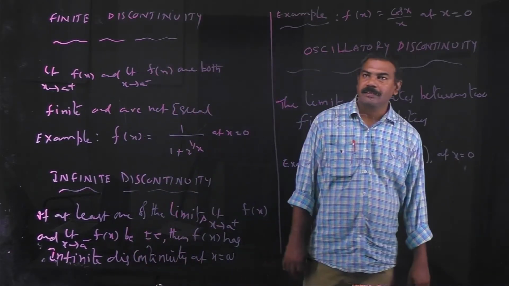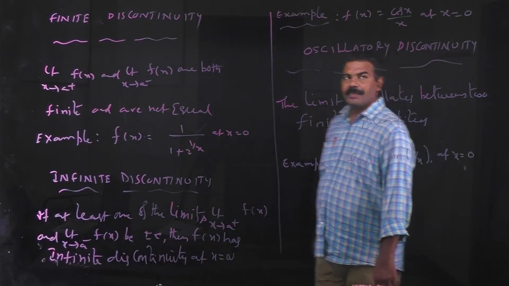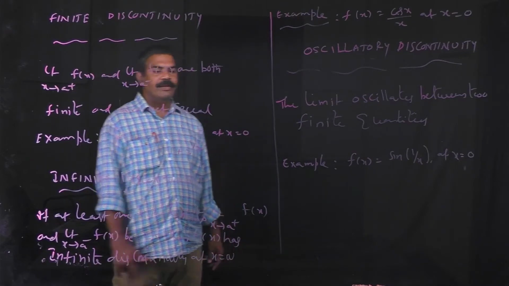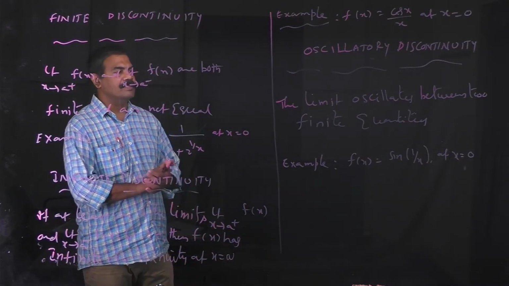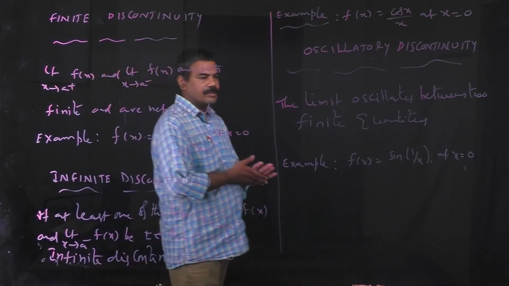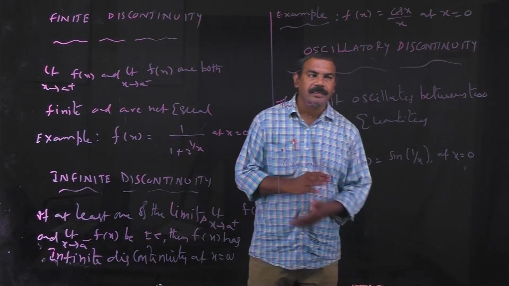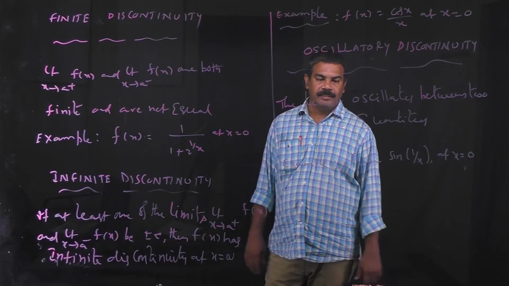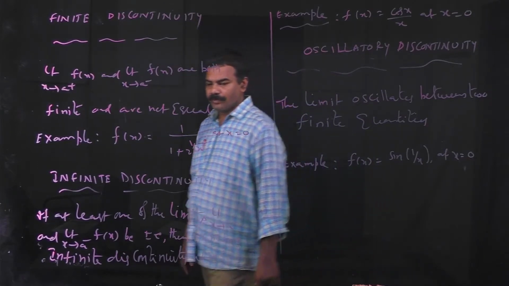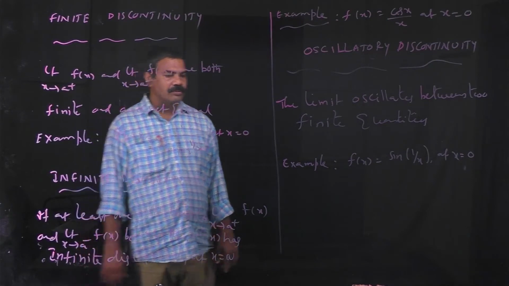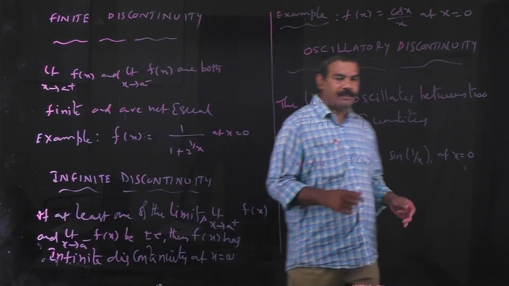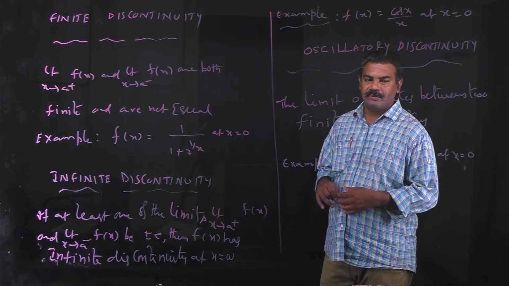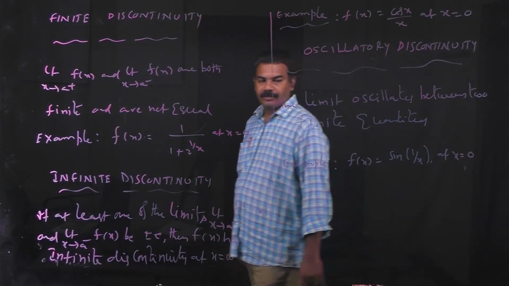So next, the third one is oscillatory discontinuity. Oscillatory discontinuity means the limit value oscillates between two finite quantities. For example, f of x is equal to sine of 1 by x at x equal to 0, because sine oscillates between minus 1 and plus 1. So the example is f of x is equal to sine of 1 by x at x equal to 0.